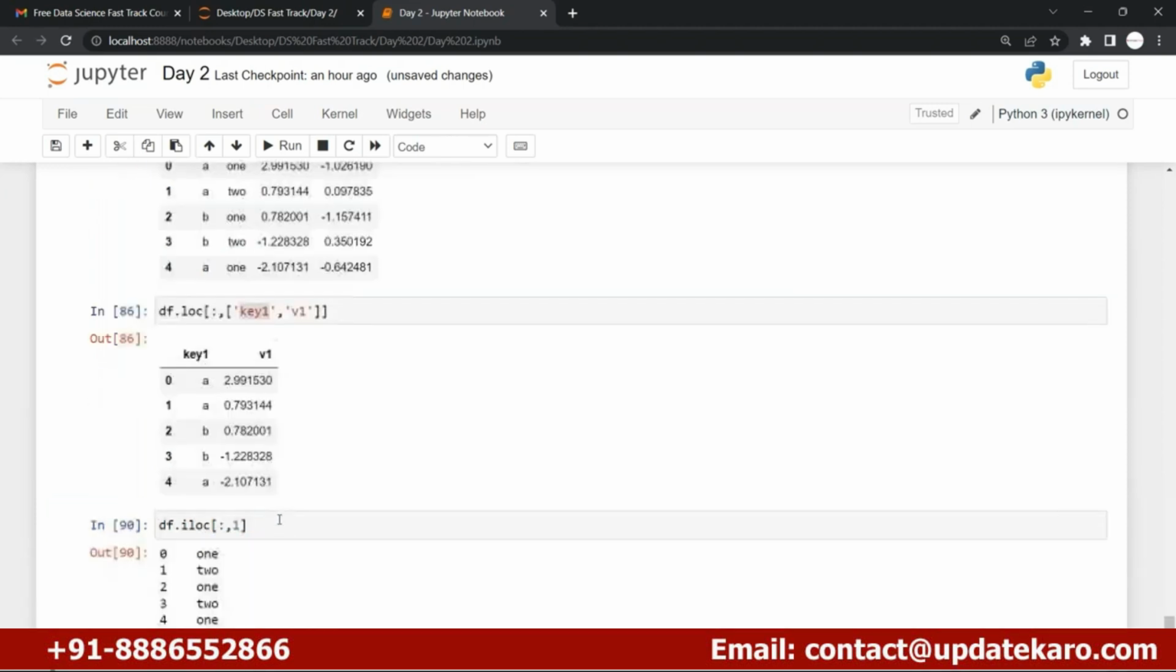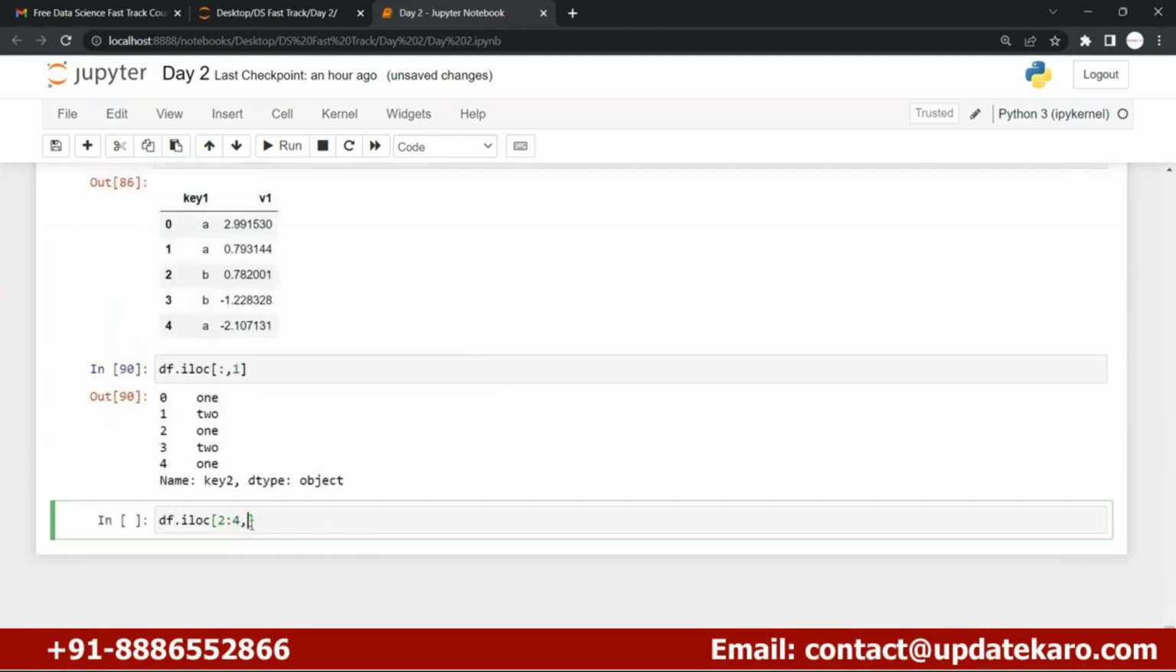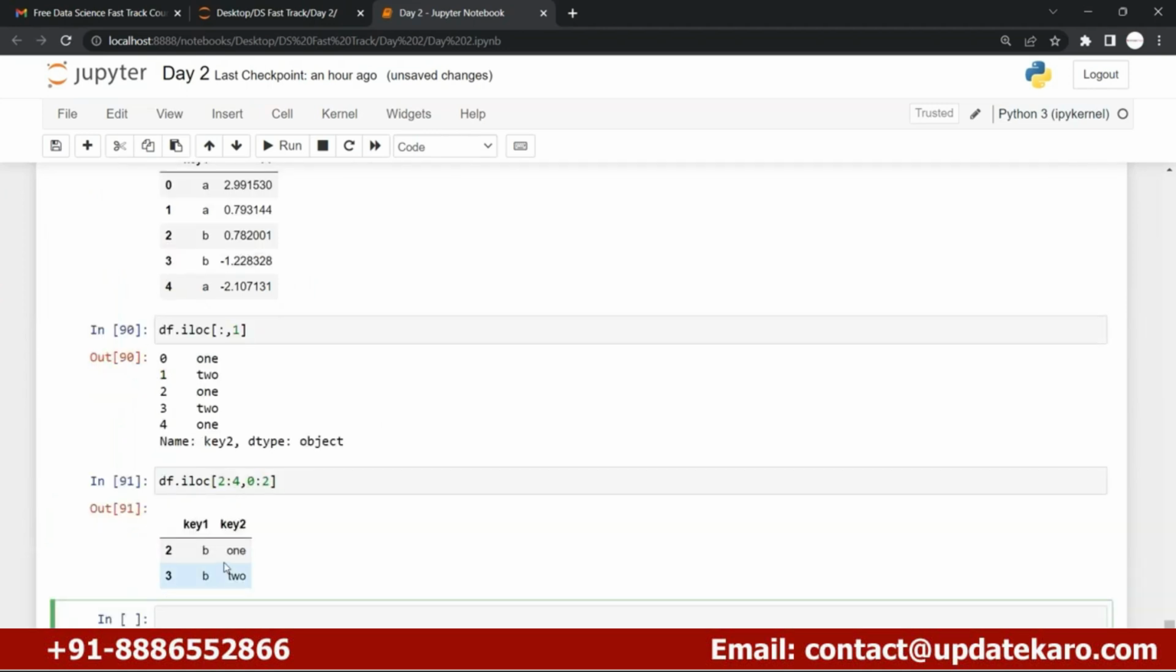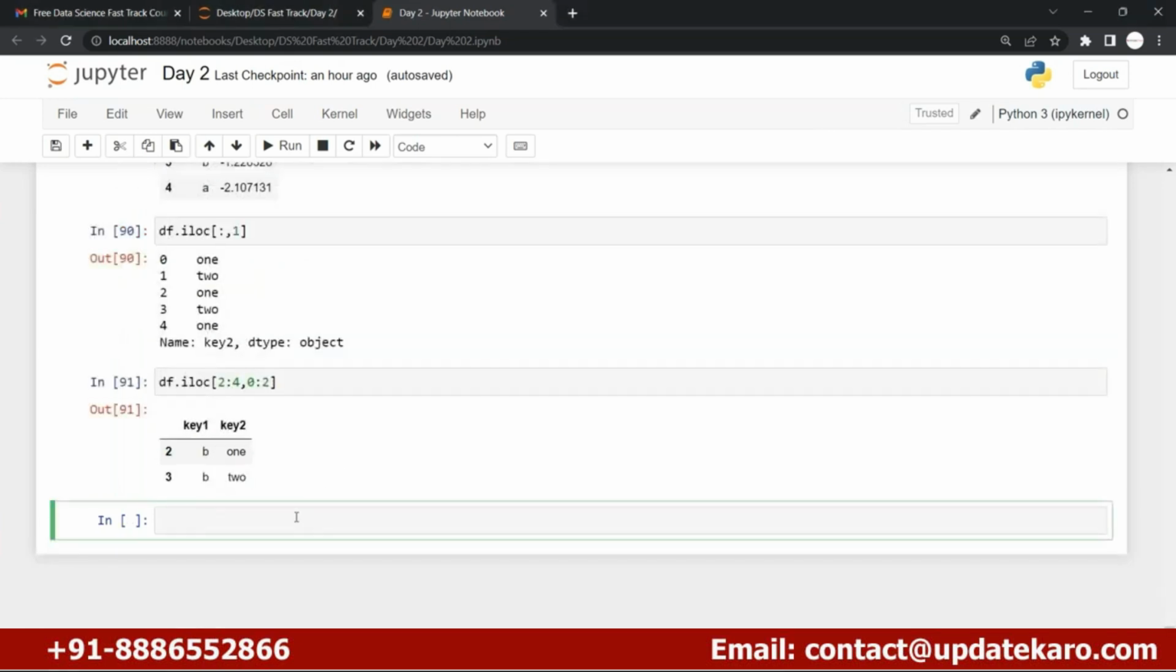Understood? Now, this is the index 0 column, this is the index 1 column, this is the index 2 column. As we know, index 2 is excluded, right? So here I can simply go ahead with this one. Let me run this. Here you can see the BB values and the 1 2 values. This is how you can select any small subset of your data frame.